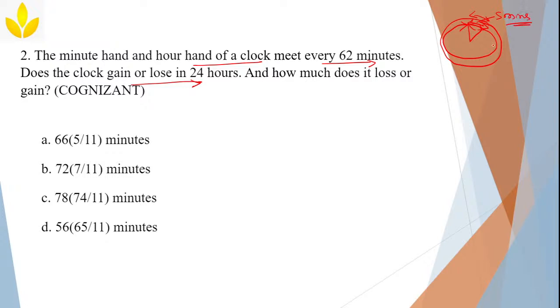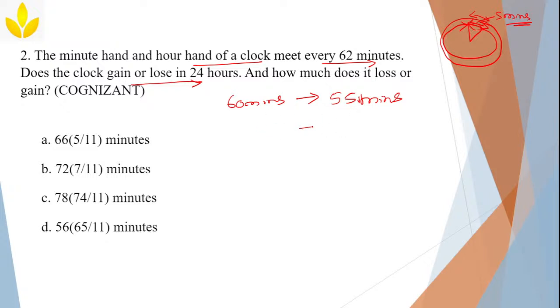All of you know this, right? 1 block is equal to 5 minutes. Since the hour hand is covering only 1 block and the minute hand will cover the whole 360 degrees, I mean all the 12 blocks, that is nothing but 60 minutes. For every 60 minutes, how much will the minute hand be gaining? It will be gaining 55 minutes.